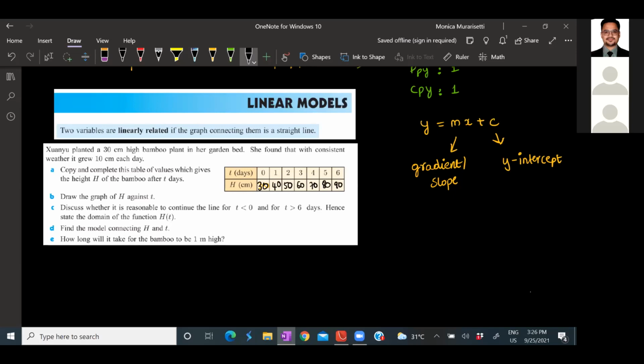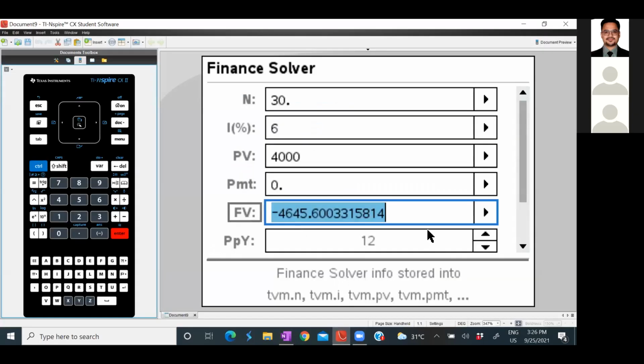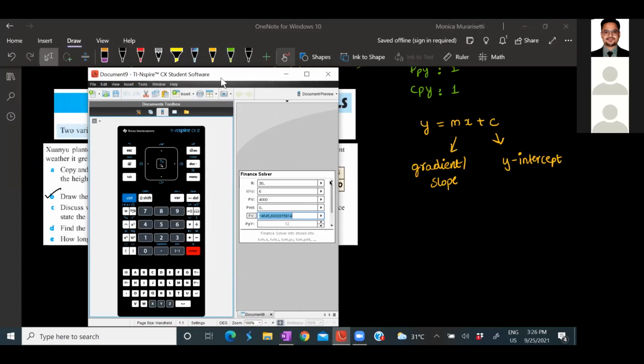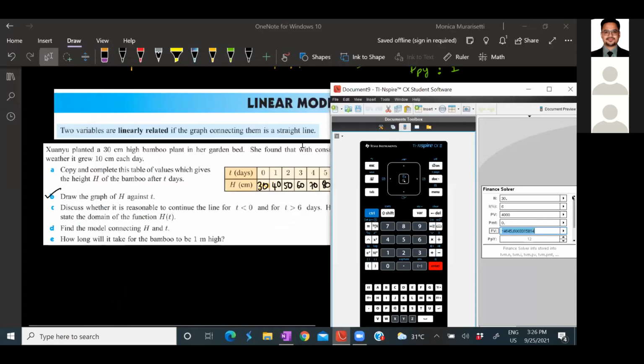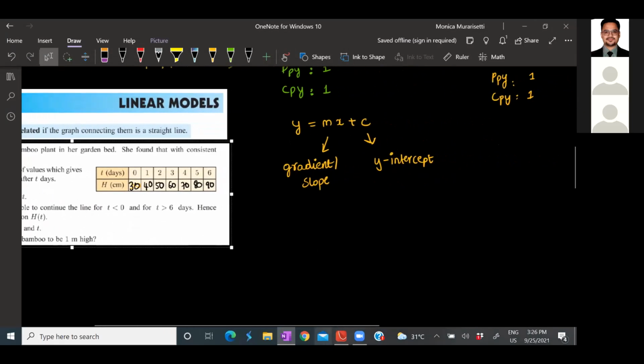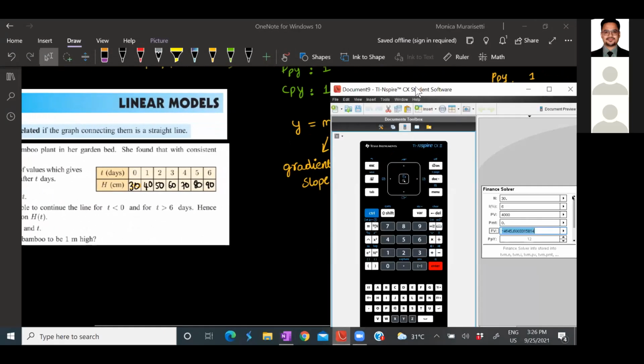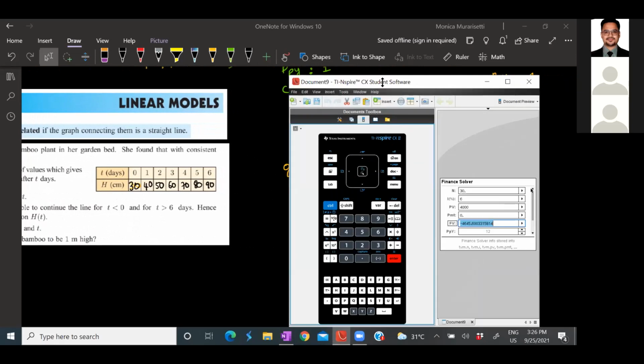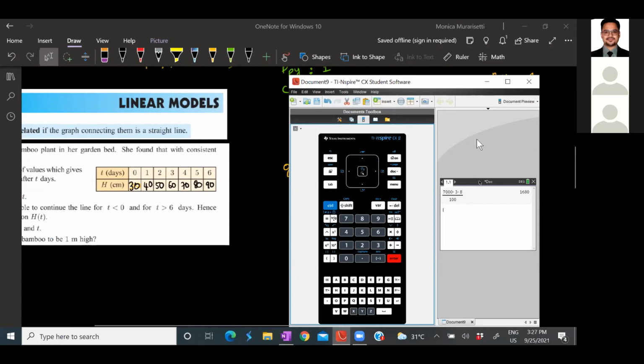Now we have to draw the graph of h against t. We will do this using the TI. I'll just minimize the screen so that you can see the question as well. One second. Okay, now I think you can see both. Just click escape. Now go to Control Doc.